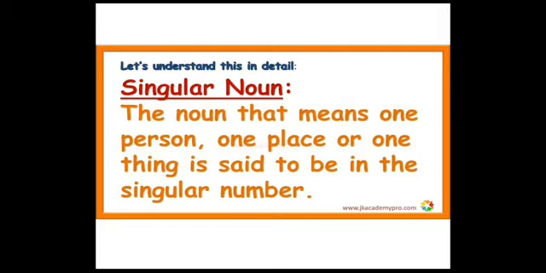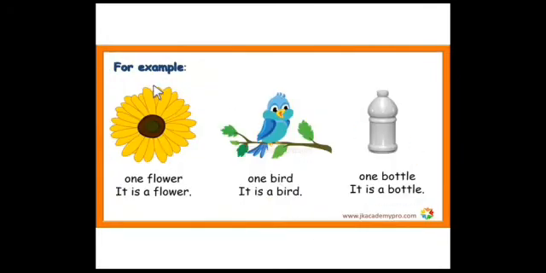Okay. Let us see more examples. See here. How many flowers can you see here? One flower. So we say it is a flower. Okay. Next, how many birds can you see? You can see only one bird. Okay. So we say it is a bird. It is a bird. Okay.